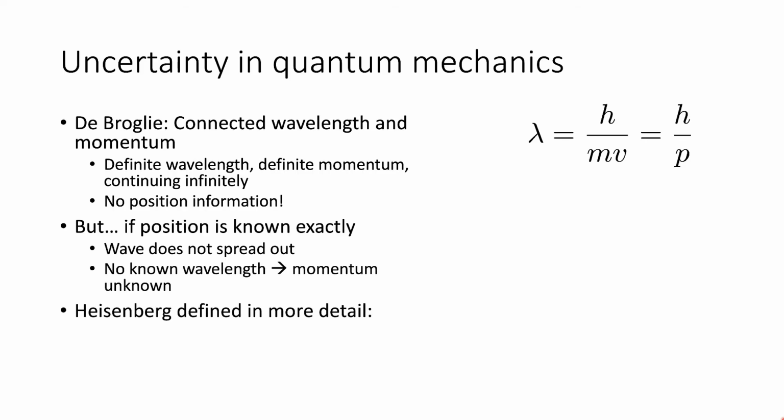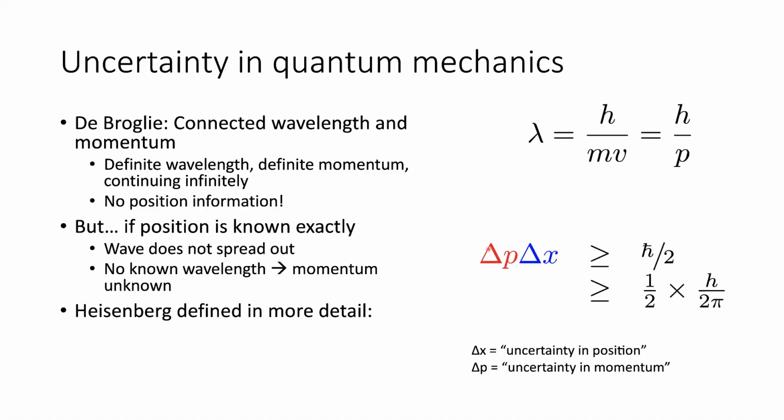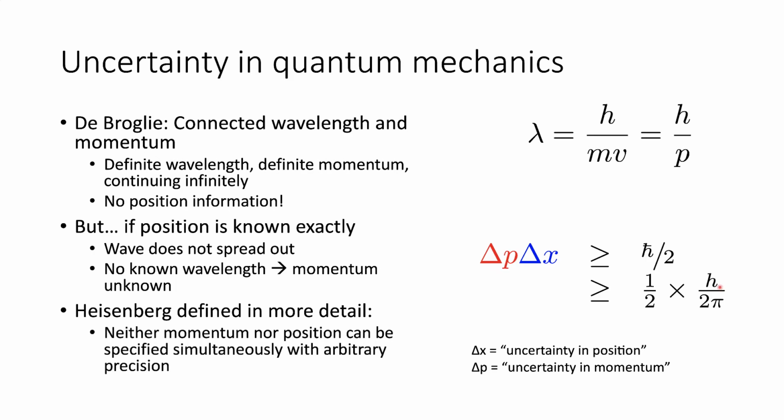Werner Heisenberg defined this in much more detail and called this the uncertainty principle. It relates the uncertainty in momentum, delta p, to the uncertainty in position, delta x, and it has a finite limit of h bar over 2. H bar we will be seeing everywhere. It's simply equal to h over 2 pi. It's called the reduced Planck constant. Fundamentally, we can't know the position or the momentum with arbitrary precision. We always have a limit on how precisely we can measure this.